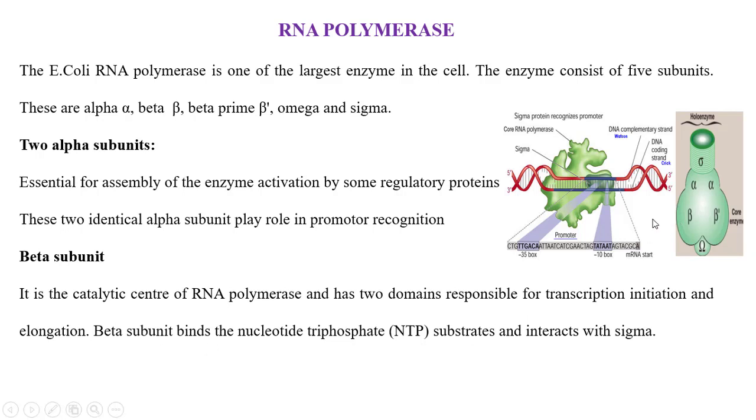See, this beta and beta dash subunit play an important role in initiation and elongation. The beta subunit binds to nucleotide triphosphates, that means ATP, CTP, TTP and UTP. It is a substrate and interacts with sigma factor.